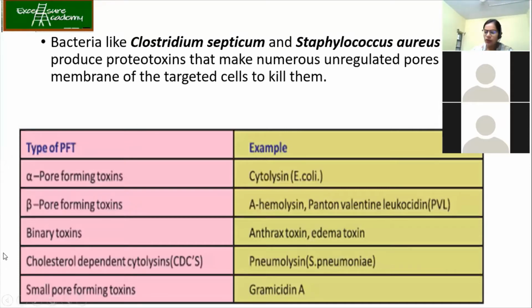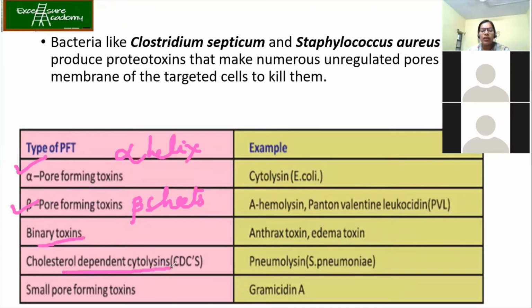Yes, so back to the pore forming toxins. Over here, the first ones are alpha pore forming toxins and beta pore forming toxins. What difference are they talking about? They're talking about alpha helices over here, and in this case it is made up of beta sheets. Okay, then you have got the binary toxins.